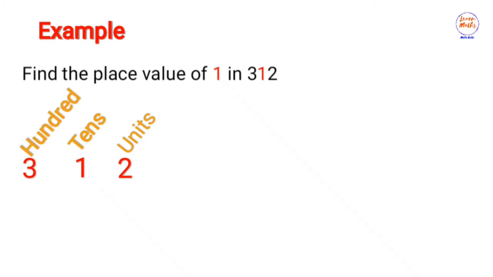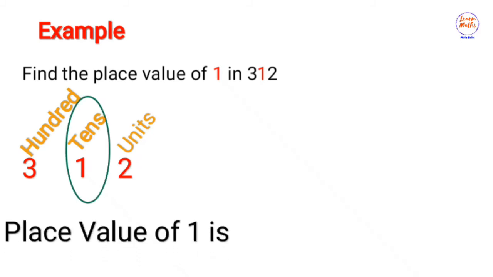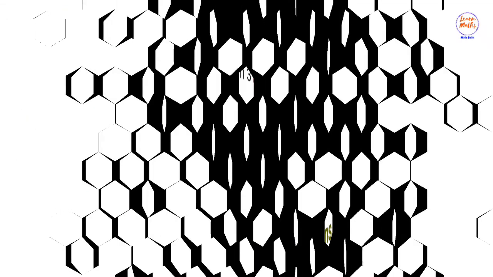So very simple. The place value of 1 is the position on top of the 1, and that's just what? Tens, correct. So the place value of 1 is what? Tens. That's as simple as place value is. Let's go on to another example.